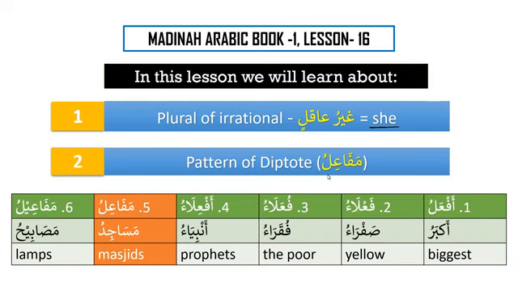Now I have already provided you with 6 patterns of the nouns that are partially flexible, and all of them have been used in the Quran, and all of them are very, very important. We have learned af'alu, which is akbaru. So on the pattern of af'alu, we have akbaru. Similarly, we have fa'ala'u, and on the pattern of fa'ala'u, we have safra'u. Then we have fu'ala'u, which is fuqara'u. Af'ila'u, we learned in the previous lesson, and the noun is anbiya'u.